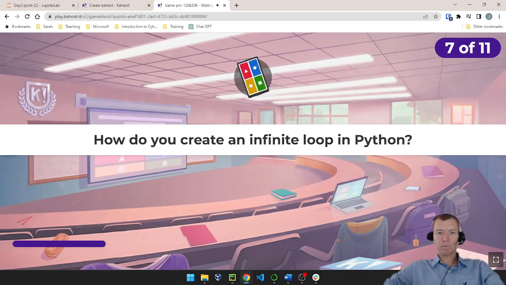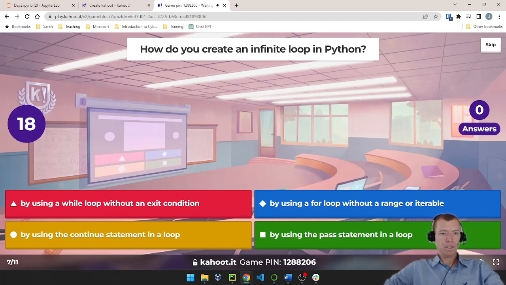All right, question number 7. How do you create an infinite loop in Python? By using a while loop without an exit condition? By using a for loop without a range or iterable? By using the continue statement in a loop? By using the pass statement in a loop?